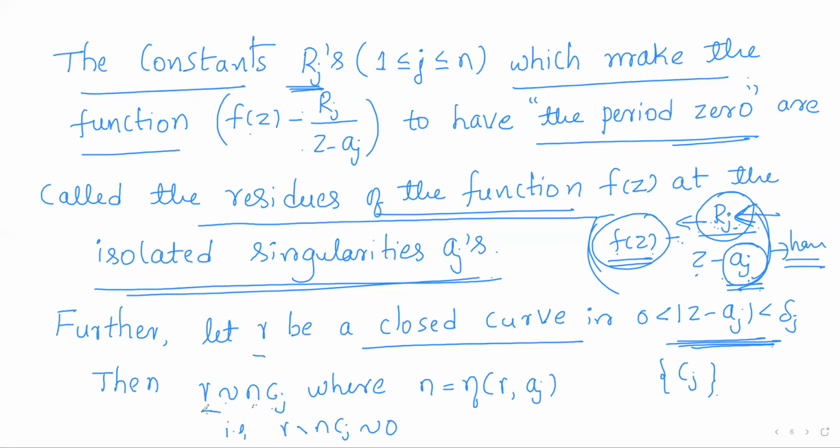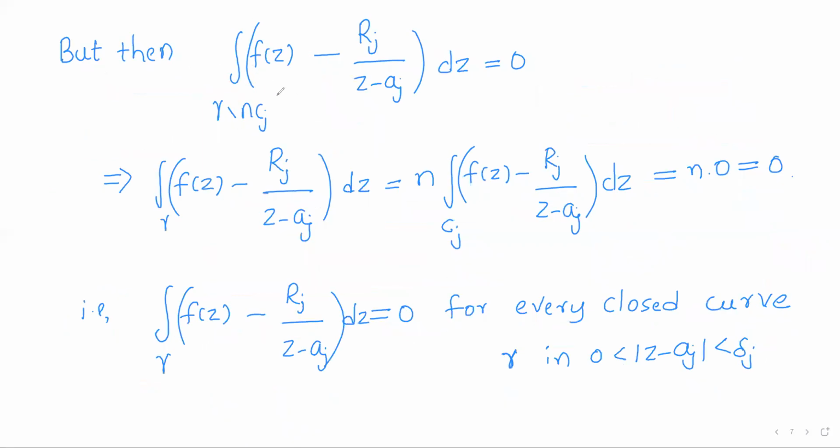So gamma will be homologous to n into Cj, or gamma minus n into Cj will be homologous to 0. So if I consider the integral of the function f of z minus Rj by z minus aj over gamma minus n into Cj, it will be 0, because this is an analytic function, and by the general statement of Cauchy's theorem, its integral over any cycle which is homologous to 0 will be equal to 0.